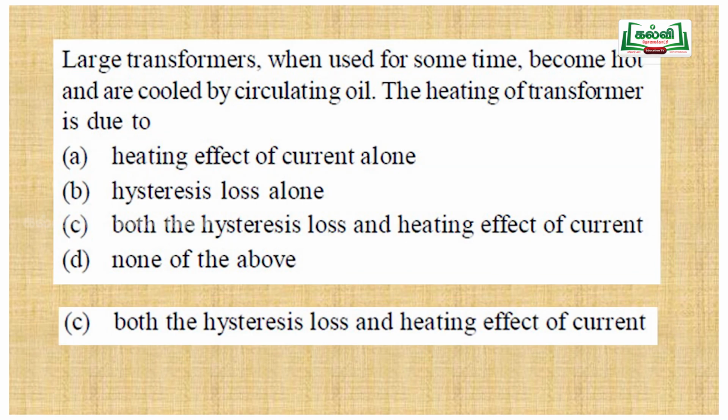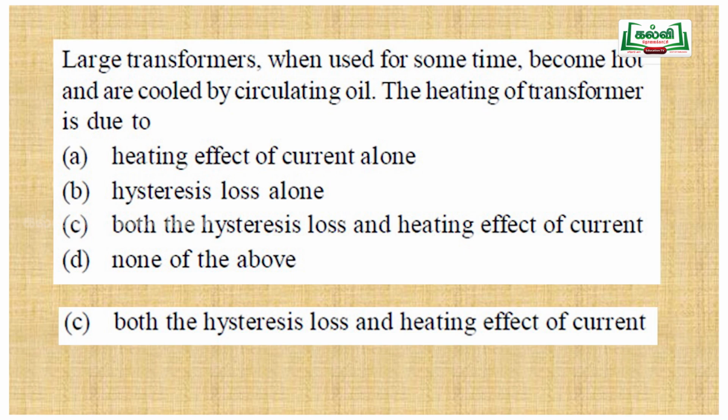Another one, the logic question. Large transformers, when used for some time, become hot and are cooled by a circulating oil. The heat of the transformer is due to. So first thing, we had discussed the losses in the transformer: copper loss, heating effect, and hysteresis loss. Transformers which are used for continuous purpose will have a coolant system to reduce the heat.